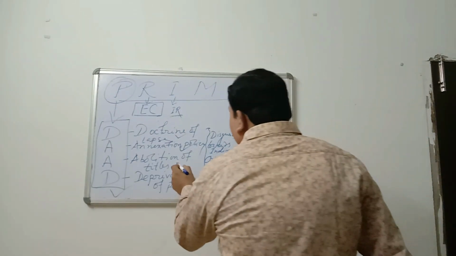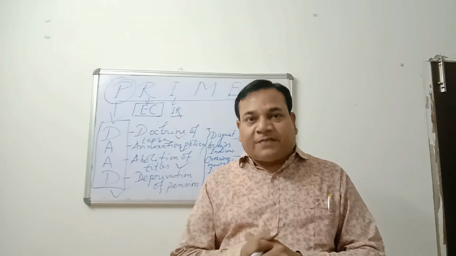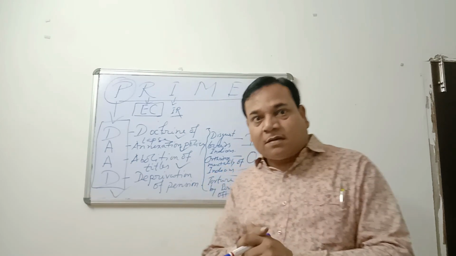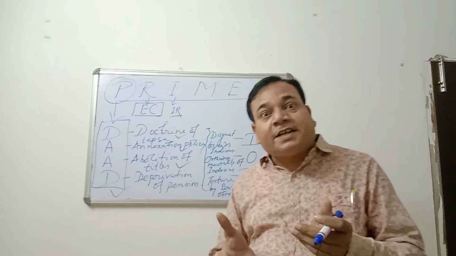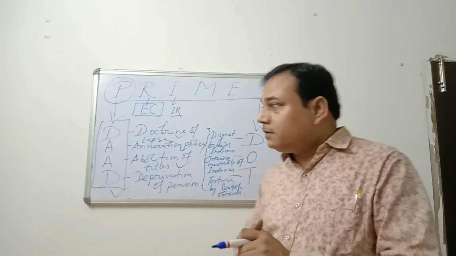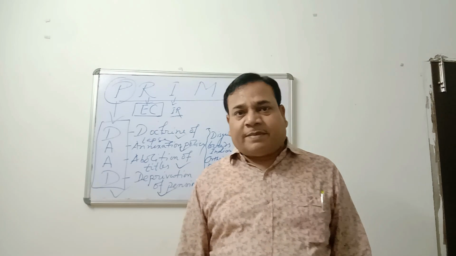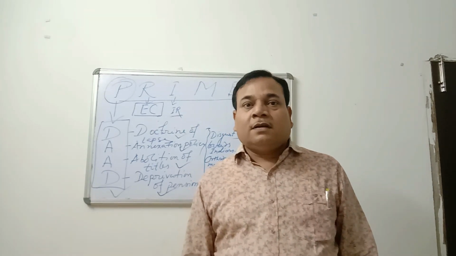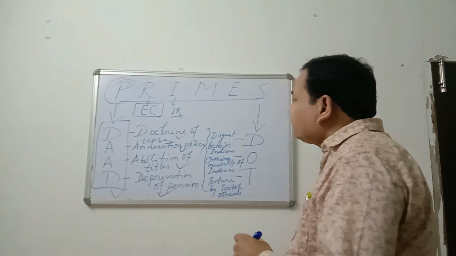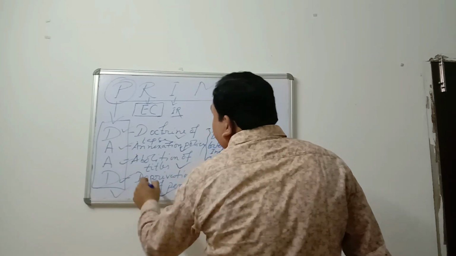And next, abolition of titles. Titles which were given to Bahadur Shah Zafar were seized, or you can say abolished, by the Britishers. So discontent came into the minds of the kings and the common people. Last one is deprivation of pension. Nana Sahab was given a yearly pension, but this particular pension Nana Sahab was deprived of. So you can see these were the four things.